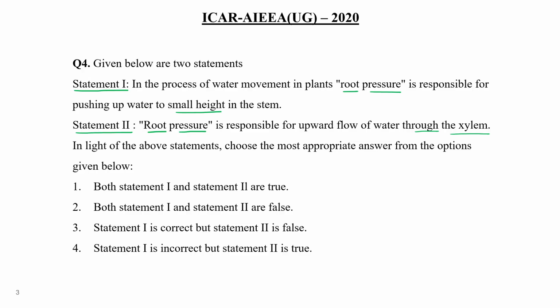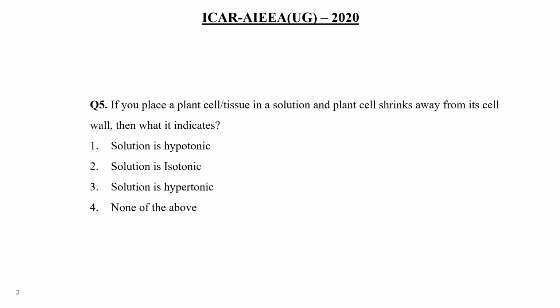So the first statement is true, but if xylem is involved, that time it utilizes the transpiration pull method, not the root pressure method. So according to me, statement 1 is correct, while 2 is false. Okay.